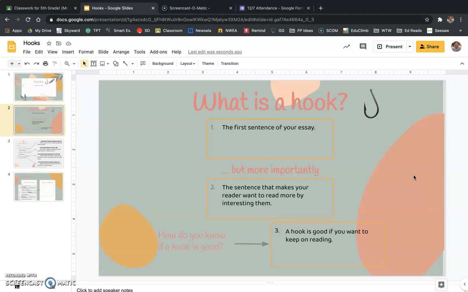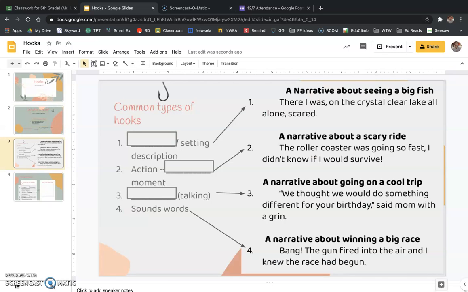So remember, we are trying to hook in our audience, our readers, and we are trying to really get them to want to continue reading our essays. Okay. All right, here we go. So I have a few different common types of hooks over here. The different kinds of hooks, there's 4 of them, we'll talk about them, and then I'm going to show you an example of each one.